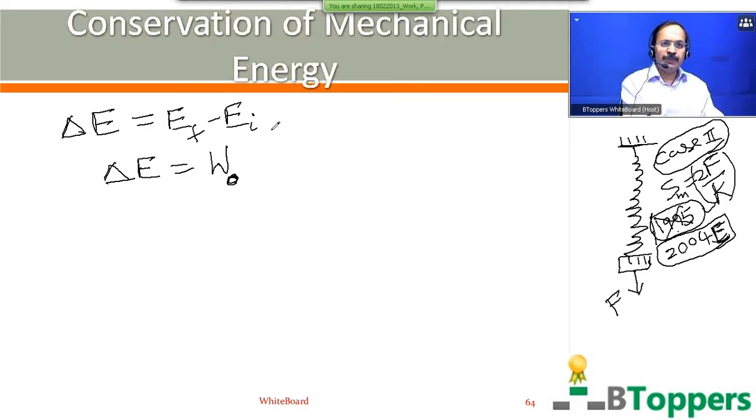While solving problems based on conservation of mechanical energy, I mean while discussing examples based on conservation of energy, mainly we come across two types of examples. In some problems, the body or system may move under the action of conservative forces only, such that no work is done by the other forces which are not conservative. And in some problems, a single non-conservative force, a frictional force, may act on the body.